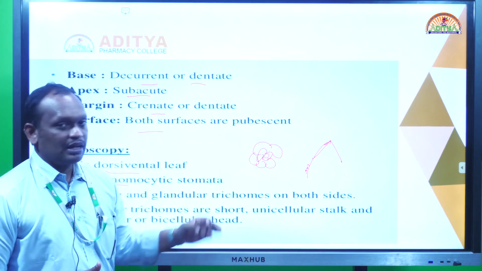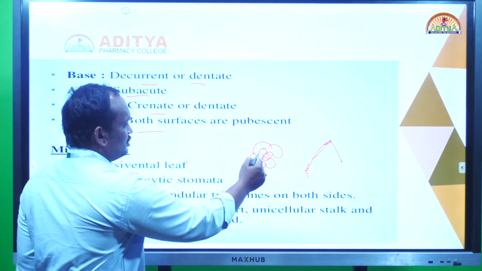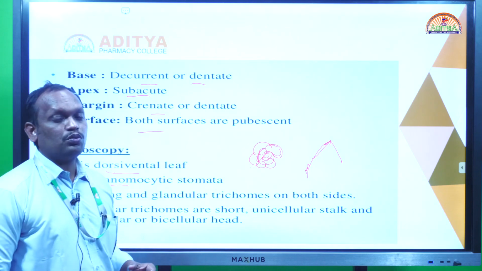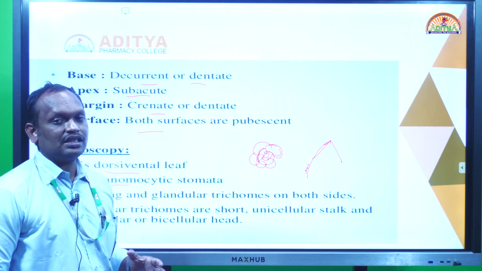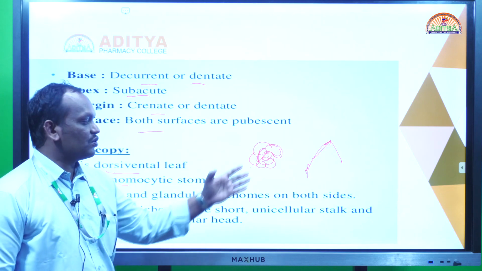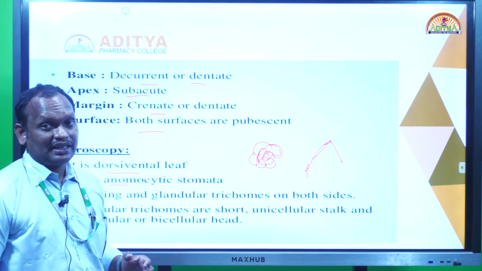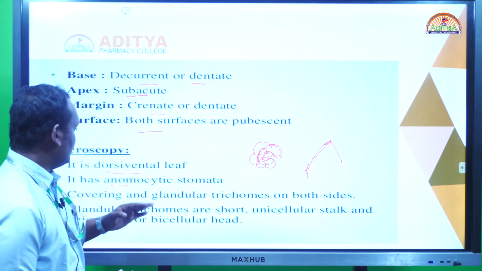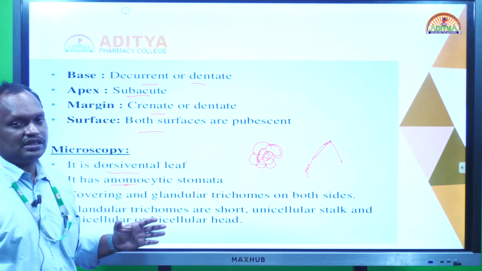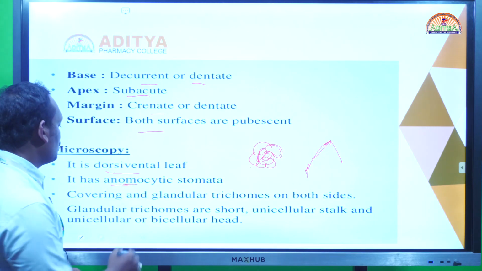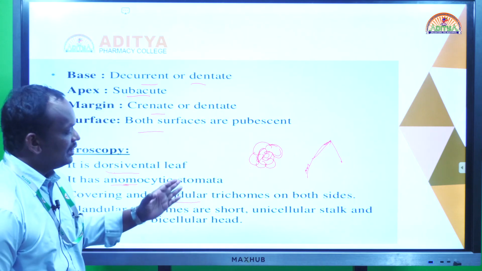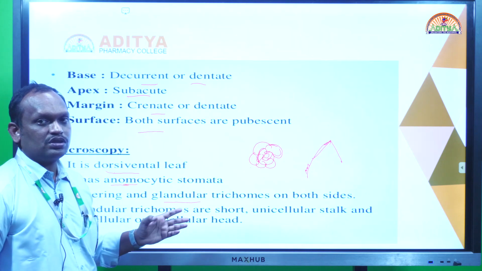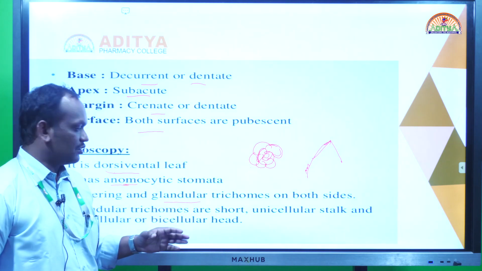Anomocytic means the stomata is covered by a number of subsidiary cells, unequally arranged. The subsidiary cells are more than 3 and unequally arranged around the stomata. But in diacytic and paracytic, the stomata is covered by only 2 subsidiary cells. Leave that one. So anomocytic stomata is present in digitalis. Covering and glandular trichomes: the leaf contains both covering trichomes and glandular trichomes, present on the upside and downside. On both sides we can see the covering trichomes.